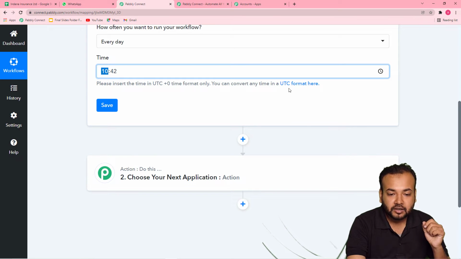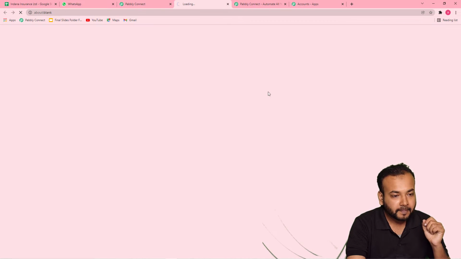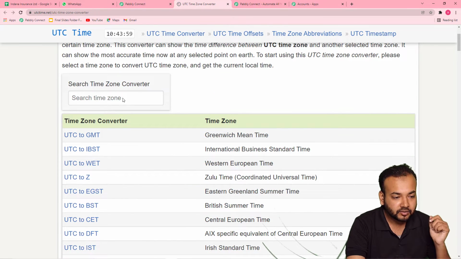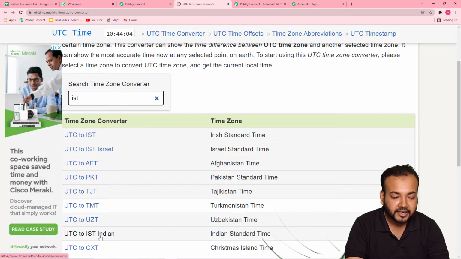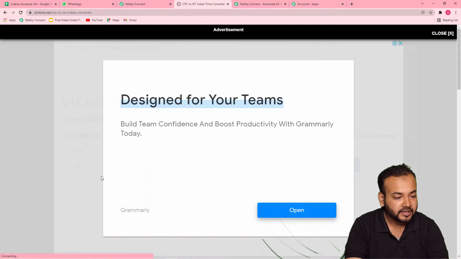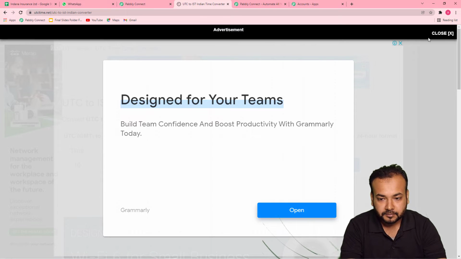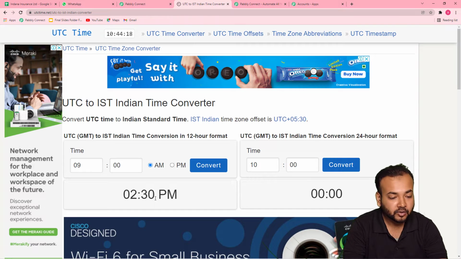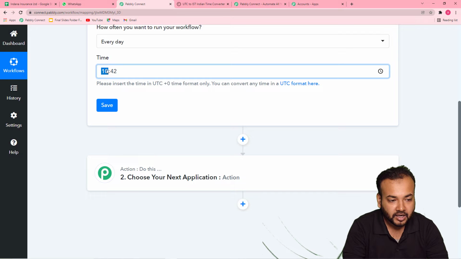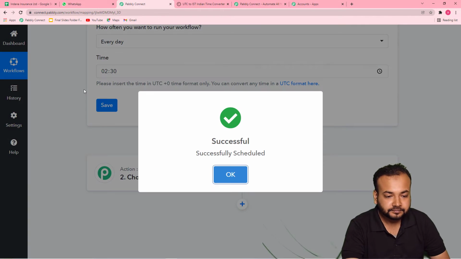For that, you can click here and from this converter, you can select IST, Indian, and from here you can convert the time. Let me fill here 9 a.m. and I'm clicking on convert and it's showing us 2:30. So to select the time as 9 a.m., you have to put 2:30 here actually. Then click on save.